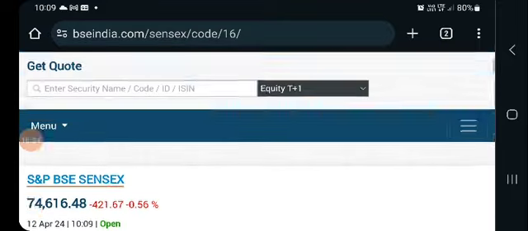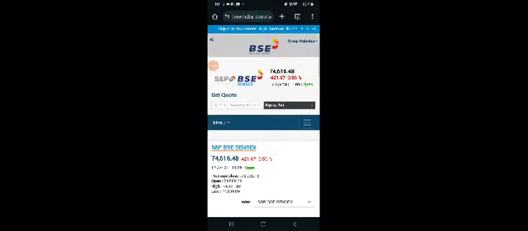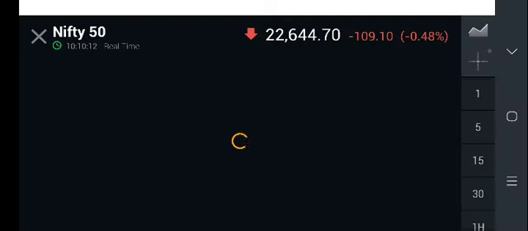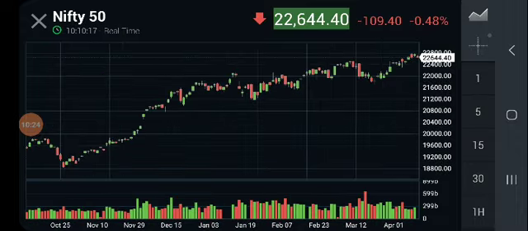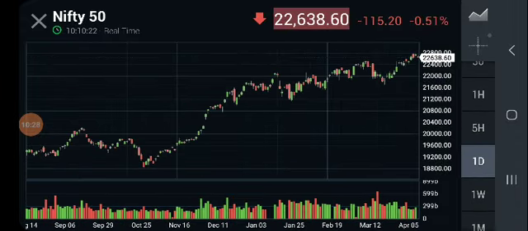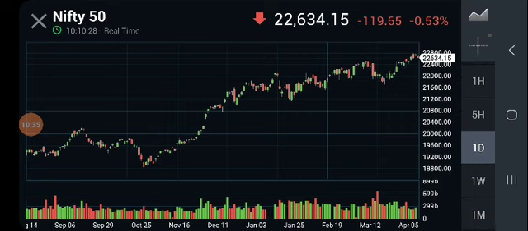So these two websites give you plenty of information about the market, and then this is one app belonging to investing.com, in which you can see all the details about the shares. It is more attractive, because there are many more options here. It shows the graphical presentation of Nifty over the last 1 year. So in the last 1 year you can see it has gone from 18,800 to currently 22,600. You have different options.